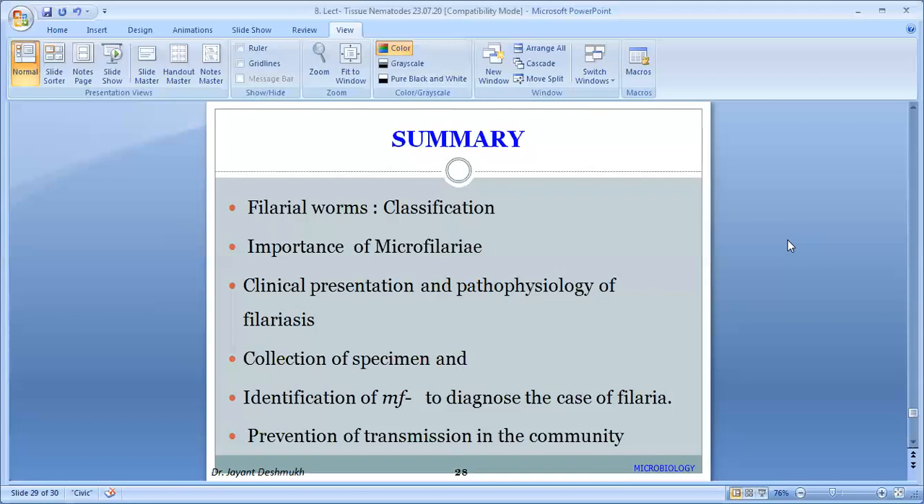Collection of specimen: one, earlobe peripheral blood. Second is chylous urine, or there is lymphatic or serous fluid. And what do we observe? Microfilaria. How do we diagnose? Sheathed or non-sheathed first. Sheathed, one list, non-sheathed, second list.